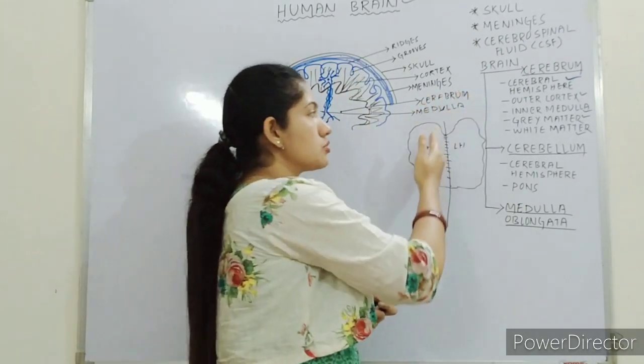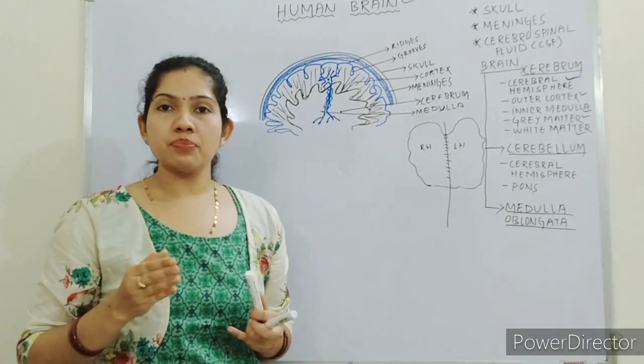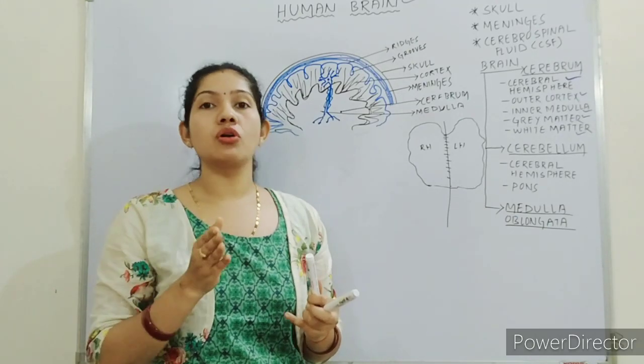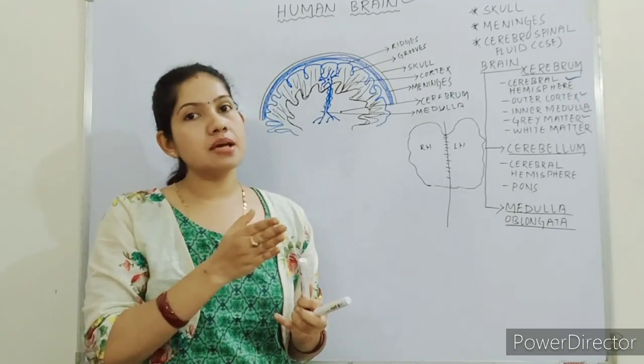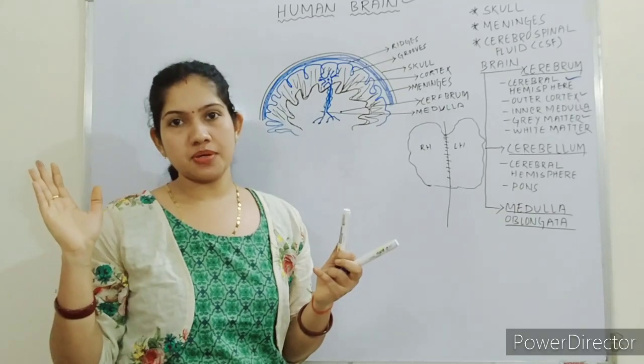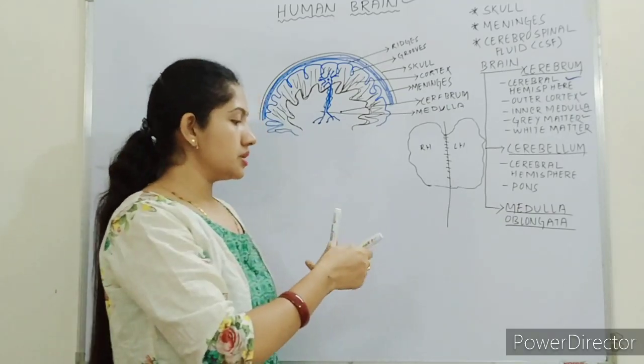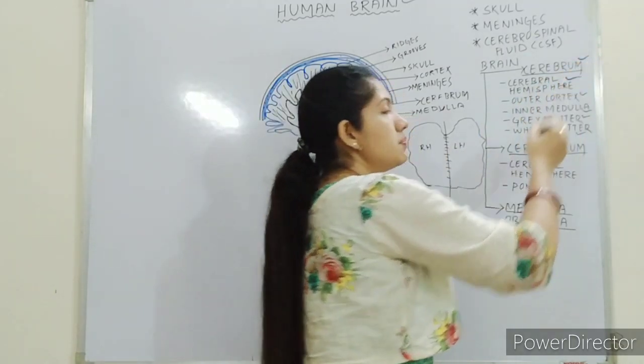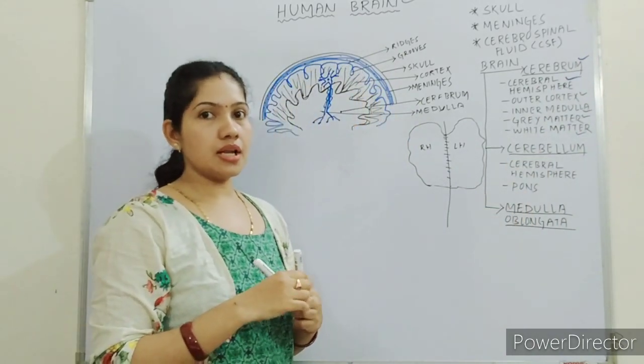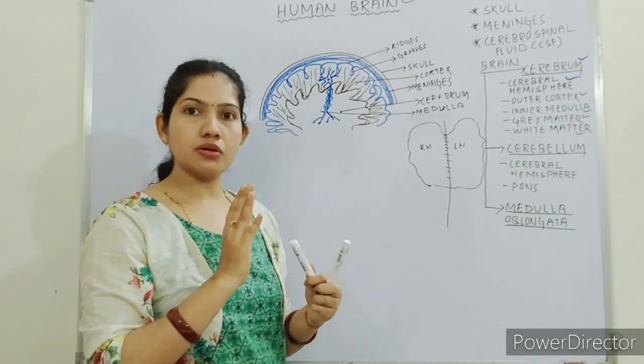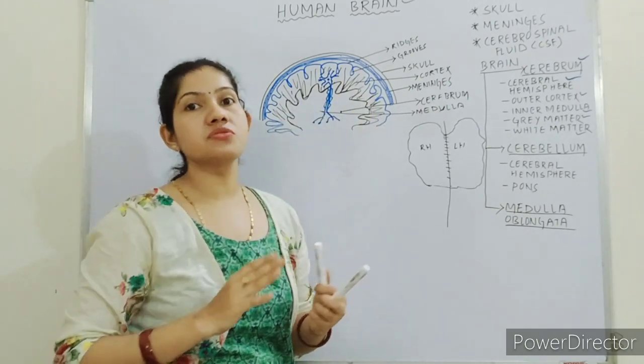The cerebrum can also be divided into two halves, the right half and the left half. We call them hemispheres, the right hemisphere and the left hemisphere. Got it? So this is all about the cerebrum. Repeat it, read your book again, then you can have a clear idea about the cerebrum. So this is all about the structure of the cerebrum.